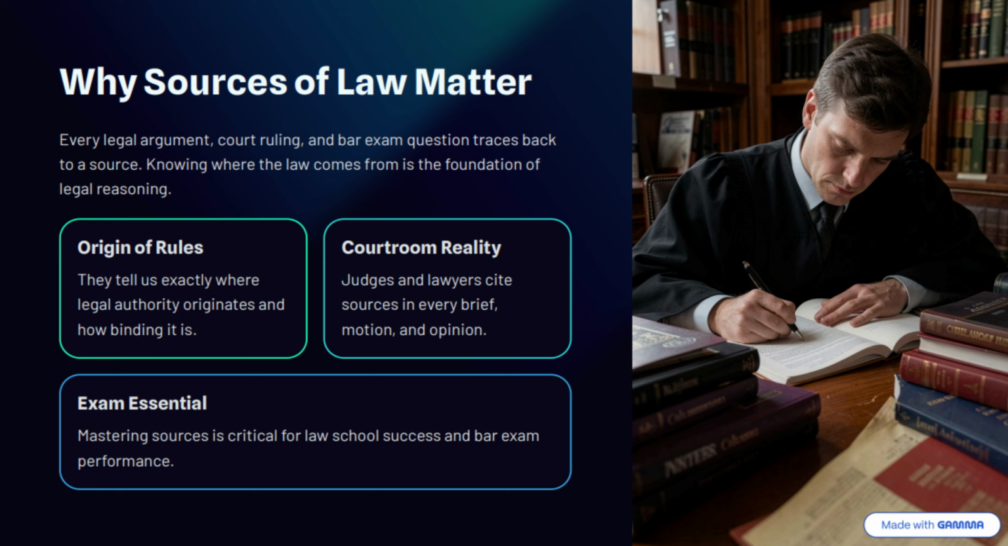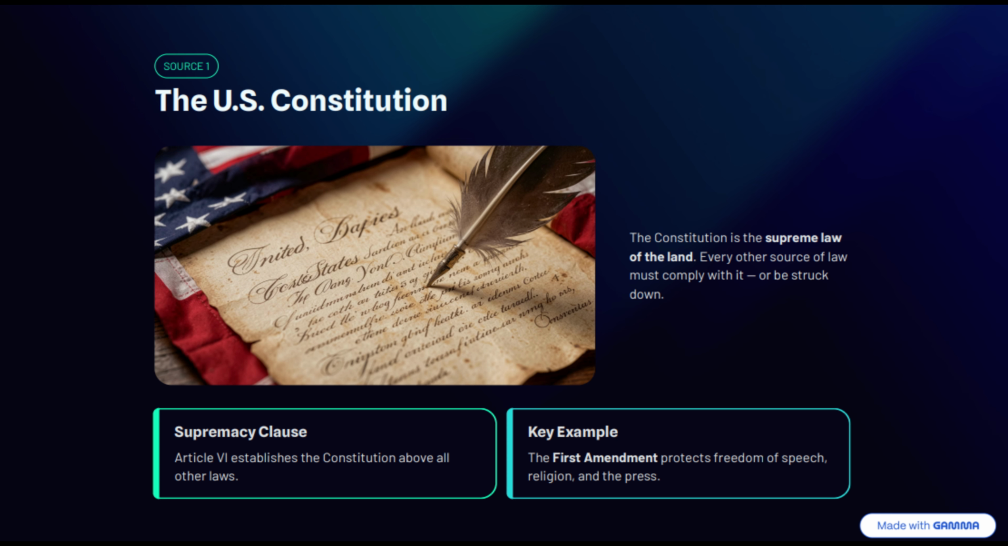Let's begin. The first and most important source of American law is the United States Constitution. Think of it as the supreme law of the land. Every law, every regulation, and every court decision must comply with the Constitution. It establishes the structure of government and protects fundamental rights such as freedom of speech, freedom of religion, due process, and equal protection. For example, if Congress passes a law that violates the First Amendment, the courts can declare that law unconstitutional. That's why the Constitution stands at the top of the legal hierarchy.